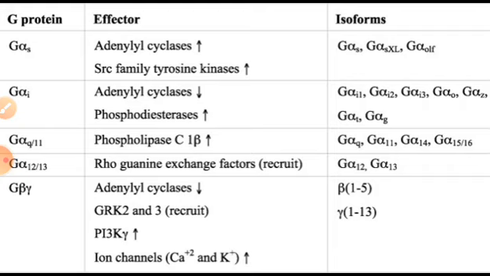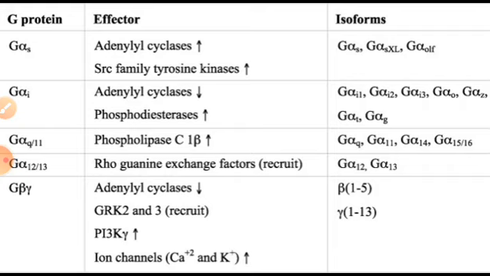Here the various subtypes have also been shown: G alpha s, or you can call it Gs, or Gi, Gq, G11, G12/13, and G beta and gamma. You can find their roles, what effectors they activate, and what different isoforms they have.